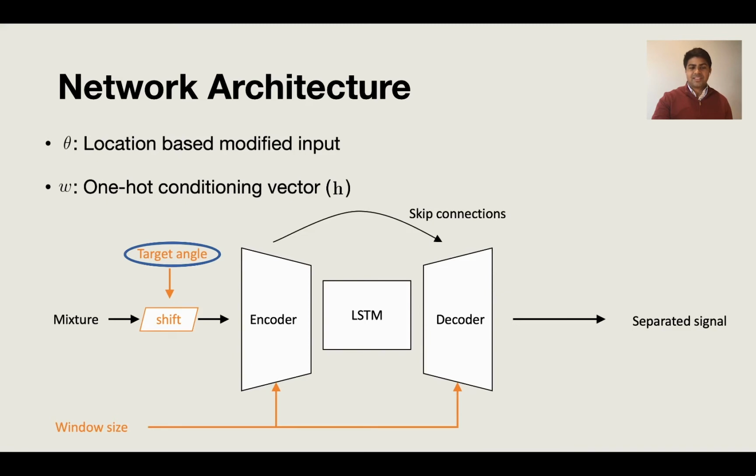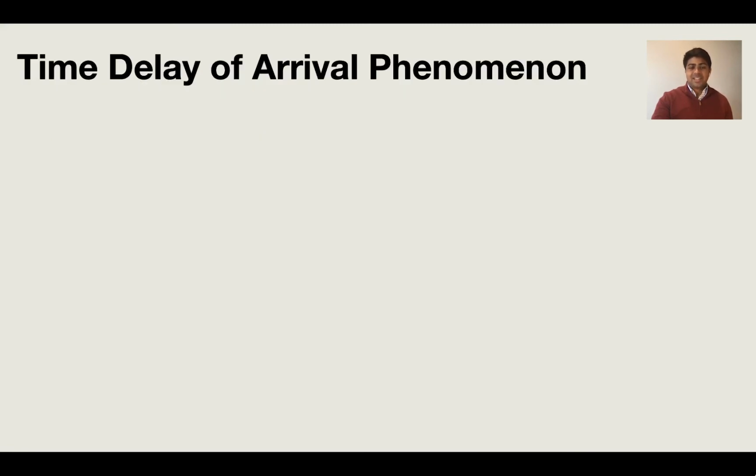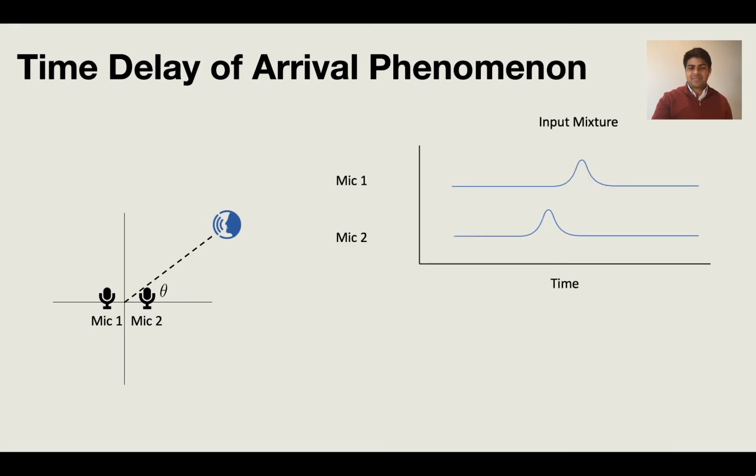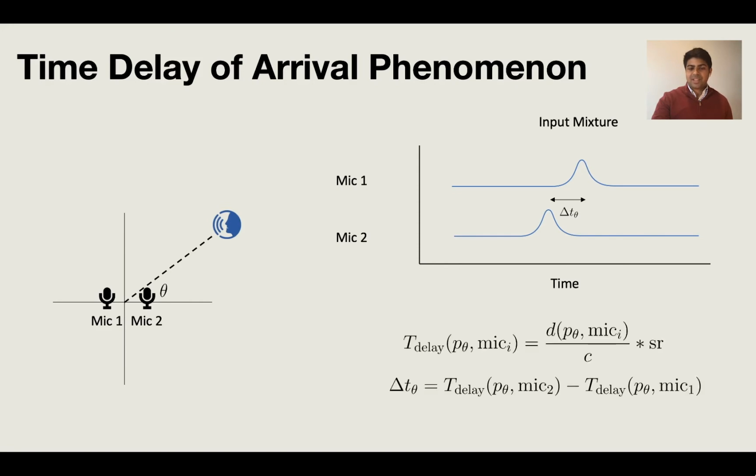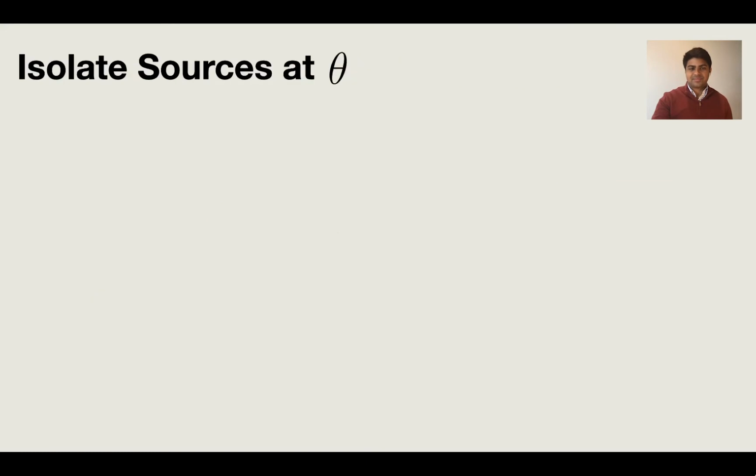Let's first look at this modified input and the target angle theta. We use the idea of time delays, which is a phenomenon seen in multi-microphone recordings. Suppose we have some microphones in the environment and a speaker coming from an angle theta. If we look at the signals captured by the microphones, we'll notice that they are shifted copies of one another. And furthermore, this shift only depends on the angle of the speaker theta. If we know theta, we can calculate this shift in a closed form way.